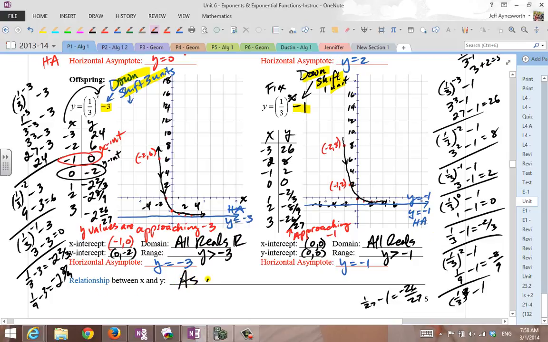As x increases, from 0 to 1 to 2 to 3 to 4 to 5 to 6, all these y values are decreasing from 24 to 6 to 0 to negative 2. This is a characteristic of all decreasing functions, or what are called decay functions. It goes down, and we say exponentially, it really goes down fast.